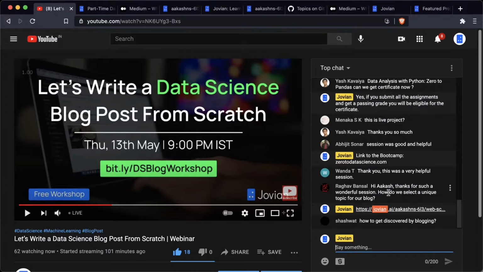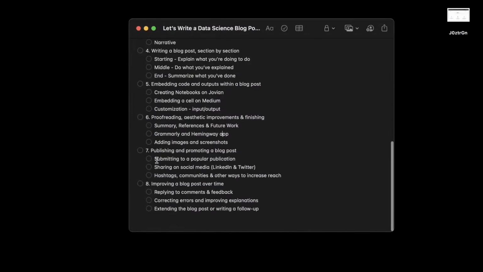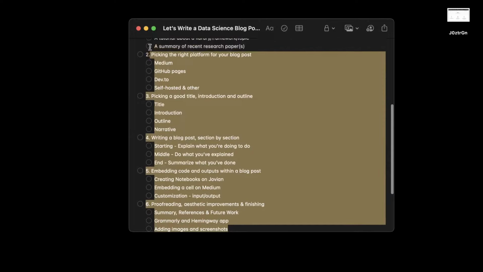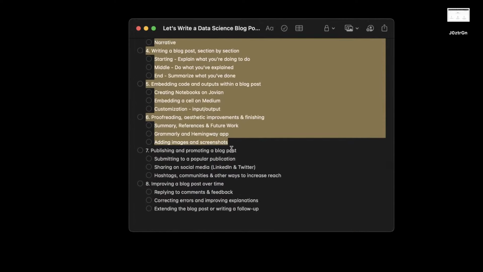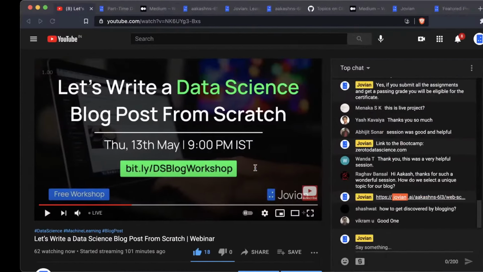How to get discovered by blogging. So as I've said, here's what you should do. Submit it to a popular publication, and to submit it to a popular publication, you want to make sure that you have followed all these steps 1 through 6. Then share it on social media, LinkedIn and Twitter, and be consistent. So if you share one post, you can't expect to suddenly get tens of thousands or hundreds of thousands of views. You want to do it continuously.